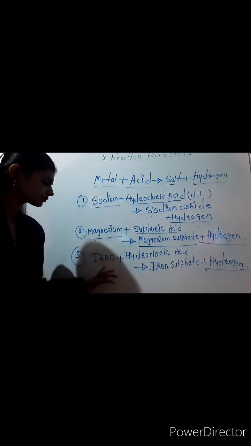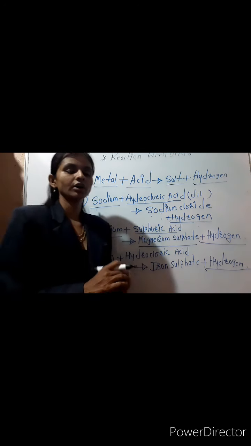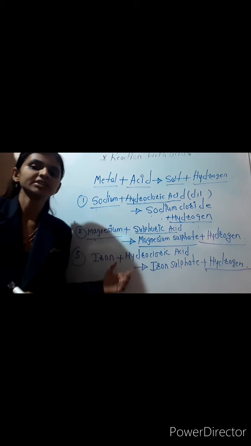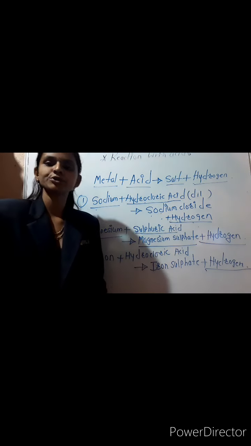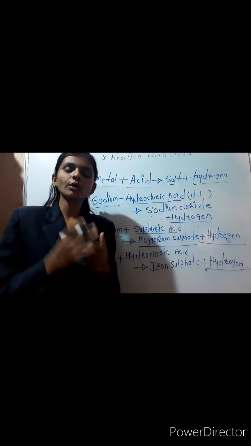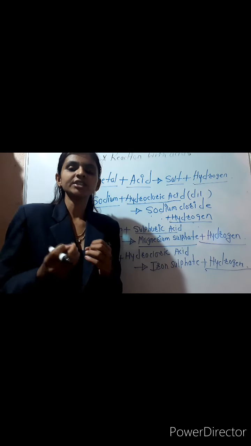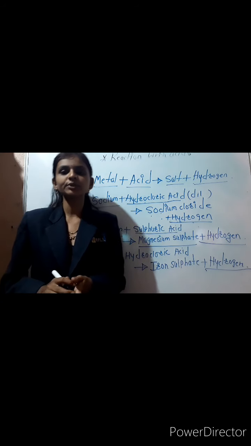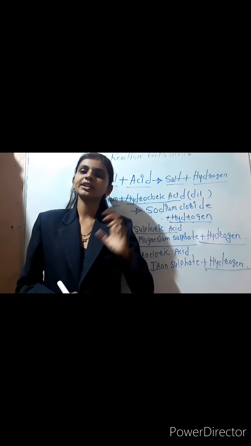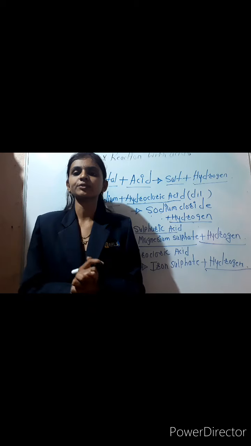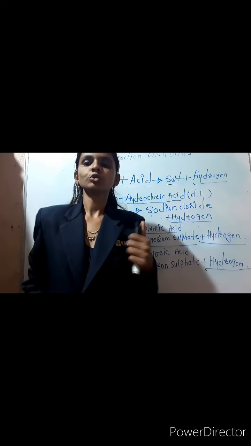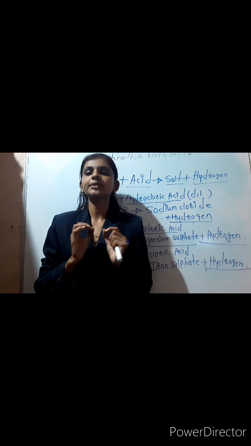And at last, iron plus hydrochloric acid gives iron sulfate and hydrogen gas. Throughout the reactions, one thing is very clear: when metals react with an acid, we get the salt and hydrogen gas is released.